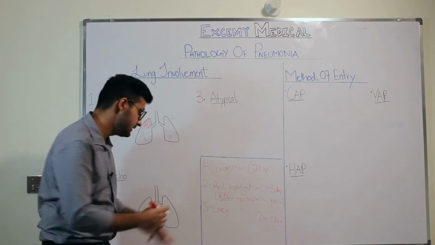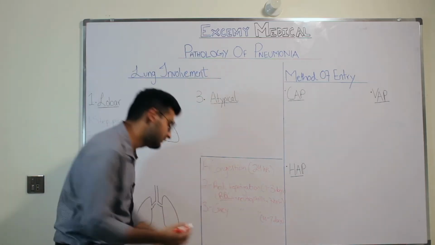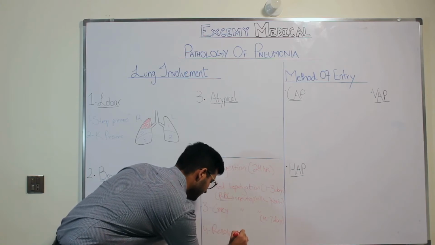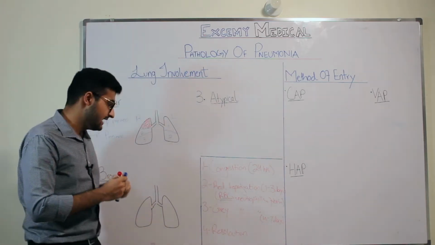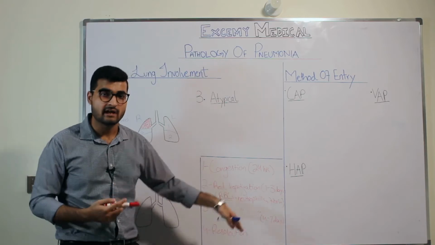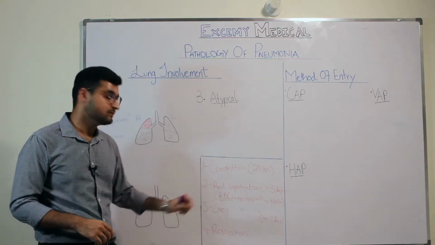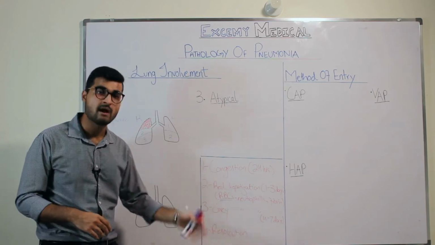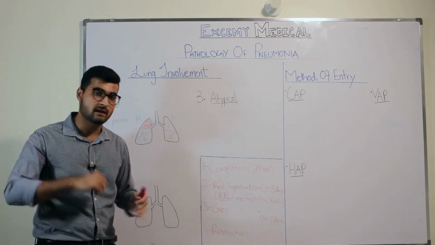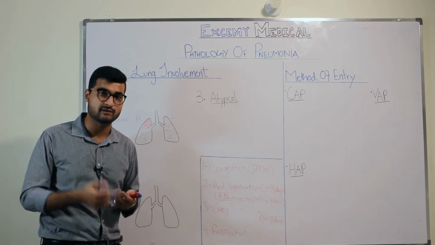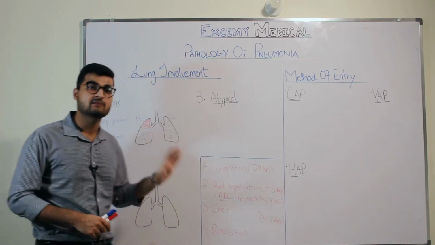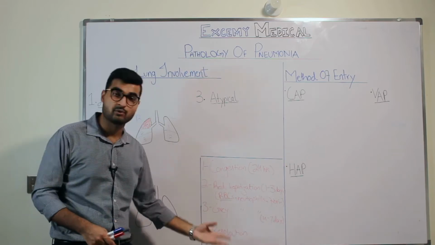And lastly, what do we have? We have resolution. That is, all of this then starts to go away. That is your fourth and last step, resolution. What happens in resolution is that you had lysed RBCs and neutrophils along with fibrin. Macrophages are then going to come and enter inside your lobe. Once macrophages come, they are going to eat up and clear away all the RBCs, the neutrophils, and the fibrinous material, and they're going to heal the whole inflammation with fibrosis and scarring.